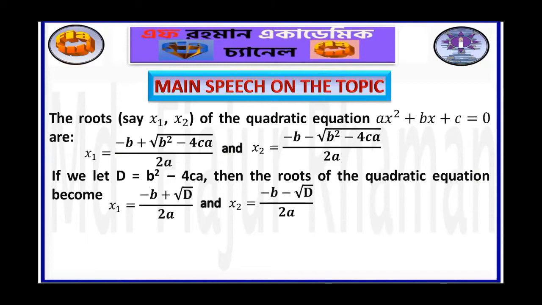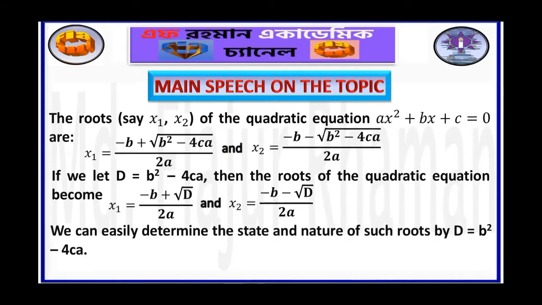A question may arise in you, why is b square minus 4ac considered as d? b square minus 4ac is within the square root. That's why it is an important factor to determine the state and nature of the roots of the quadratic equation. And that's why it is called the discriminant of the quadratic equation.